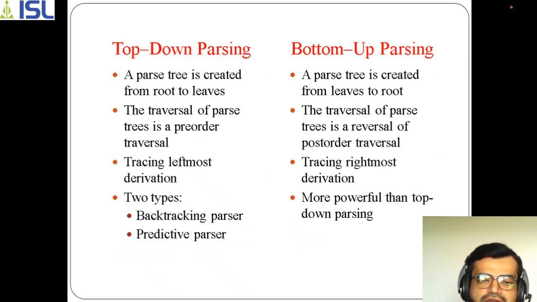So in that one we have already seen the differentiation of top down and bottom up parsing. In this unit, that is our second unit, we will be discussing completely top down parsing. So how does top down parsing work? It contains basically two types of parser. These are the two categories: one is the backtracking parser, the other is the predictive parser. So today we will be discussing the backtracking parser, and along with that the prerequisites to perform predictive parsing. And the other one is bottom up parsing, which will be covered in the next unit.